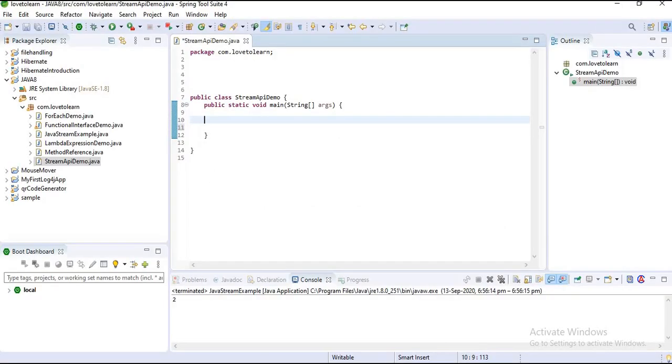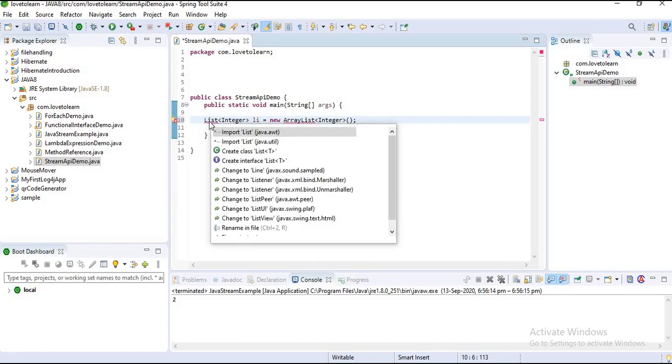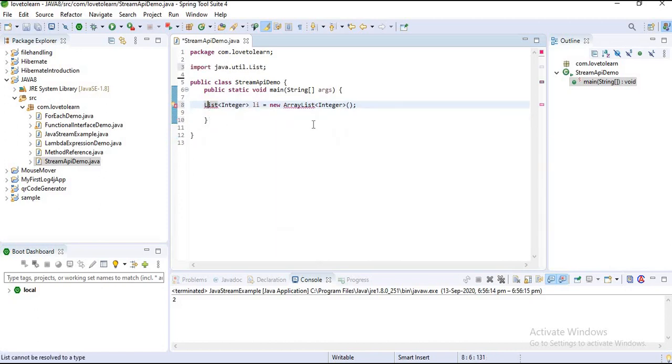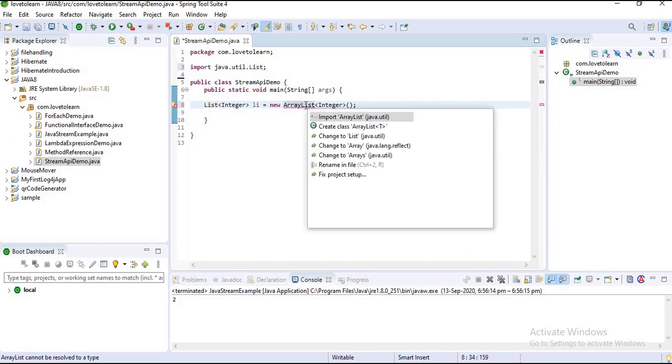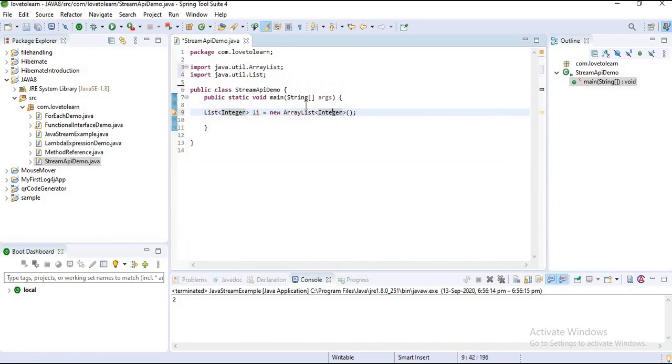Let's go. I'm creating a list here, naming it li, as a new ArrayList. Let's import these packages and add some elements to it.